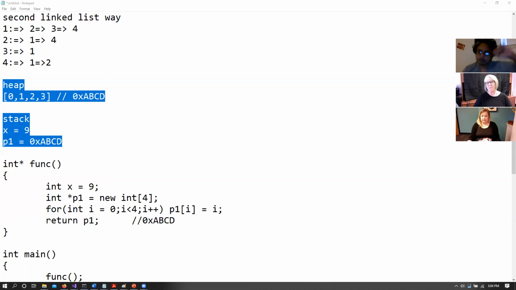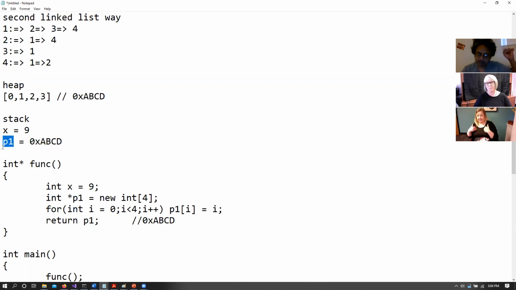Right. So the heap has the array allocation. However, P1 is still in stack, but it now has the value ABCD, where ABCD is basically this particular address that has this array.